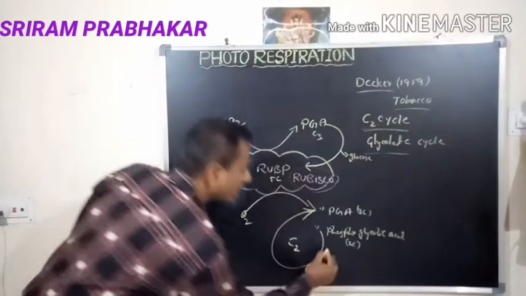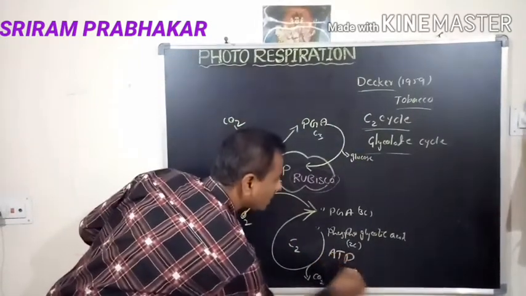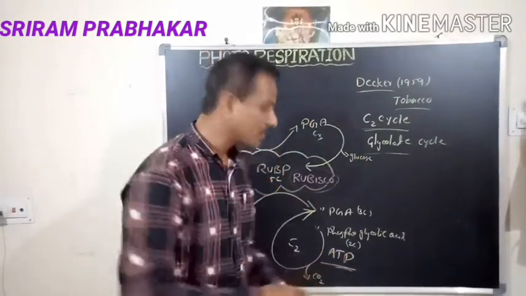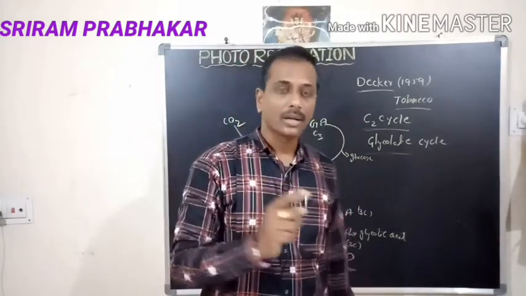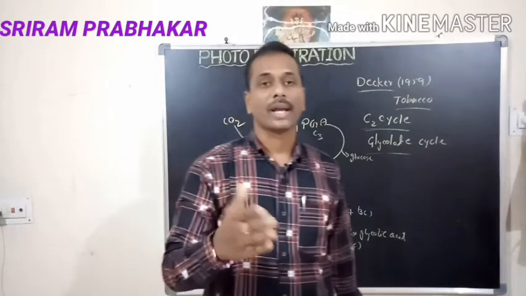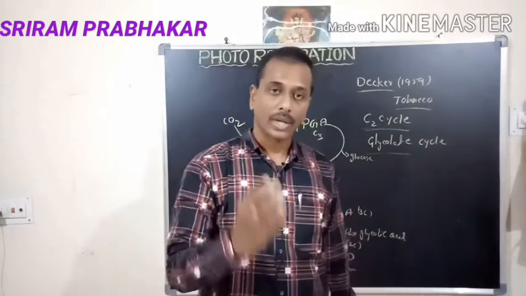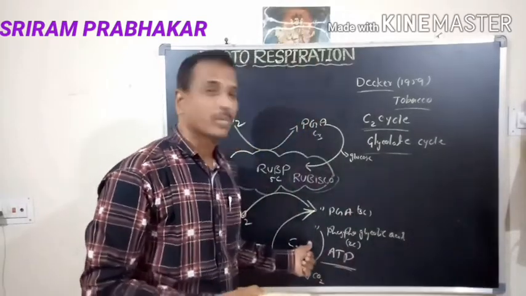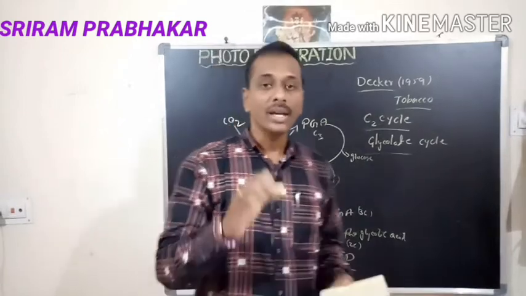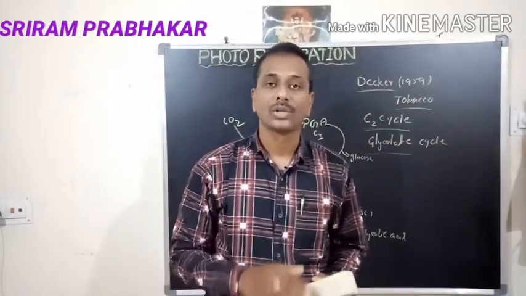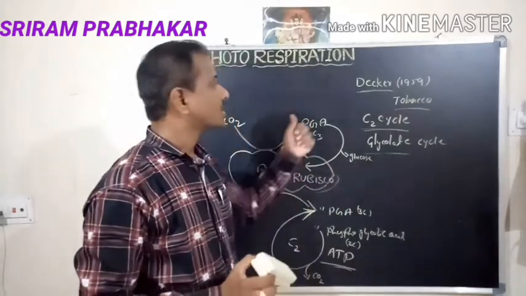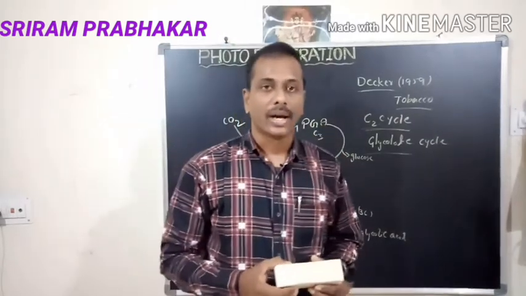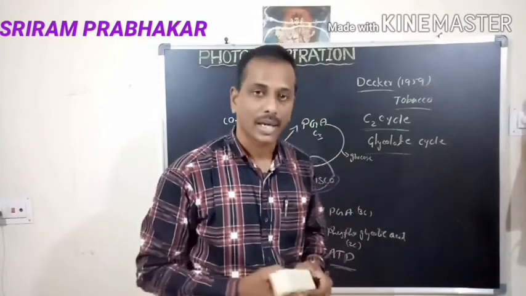In this C2 cycle, one ATP molecule is utilized. That means it can lose one ATP molecule, so that the excess ATP or NADPH2 is protected by this process. This is only the thought of some scientists. There is no proof of it. So now, how does the C2 cycle take place and what is the mechanism of the C2 cycle?